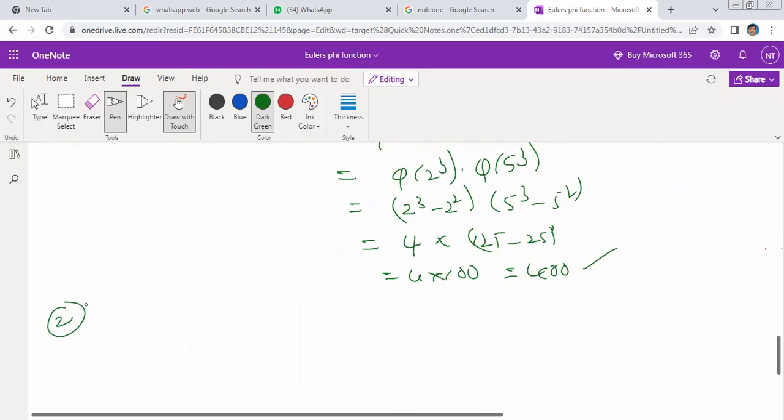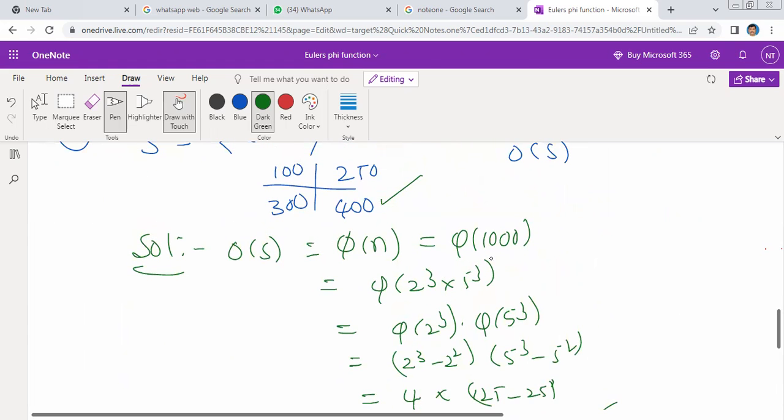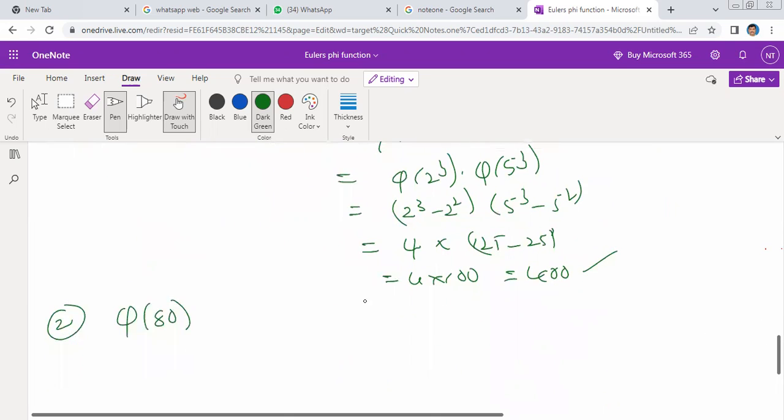Next one. Pi of 500, we can easily calculate, and pi of 80. What is pi of 80? You observe one more thing: pi of n is always an even number. Remember this, we need to prove this theorem. You may try pi of 80, pi of 25, pi of 6, and for any number we can apply this formula. I gave you clear notes, you try it. One more thing, as said earlier, for n greater than 2, pi of n is always an even number.